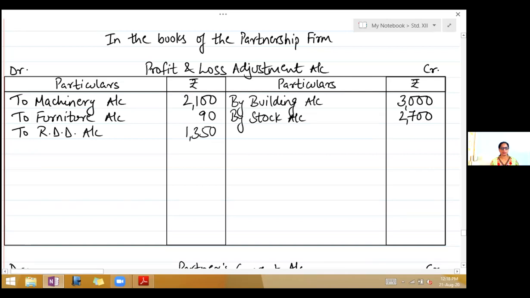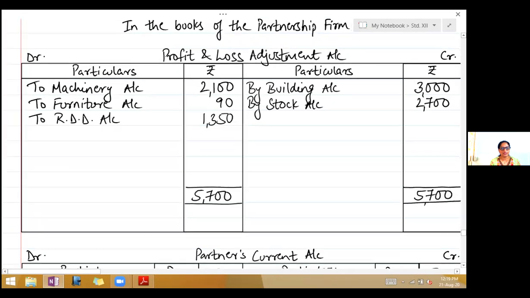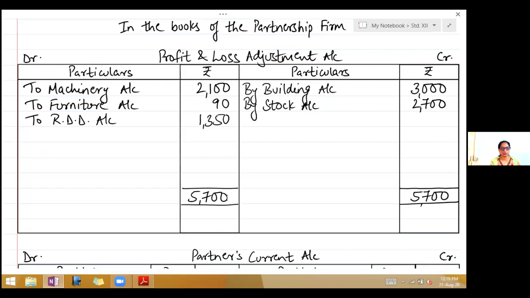Now we will close the accounts. So the first account to close, profit and loss adjustment account, see which side is greater in total. So we find the credit side greater. So take the total. It is 5,700. Write it on the debit side, 5,700. Now here, this profit has to go to current account. We used to always write capital account, but we have now current account. So write to current account.